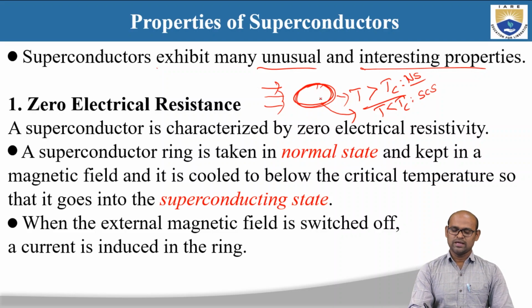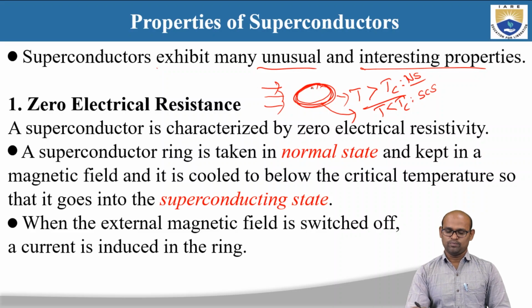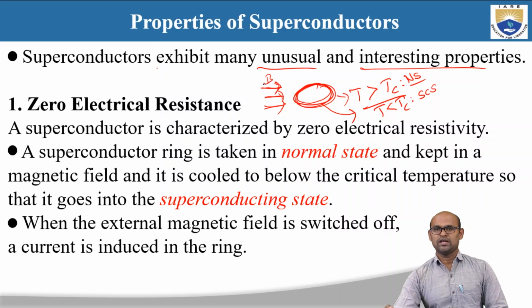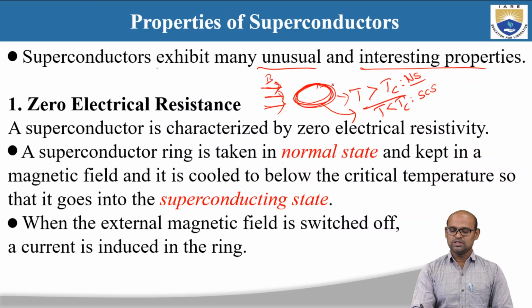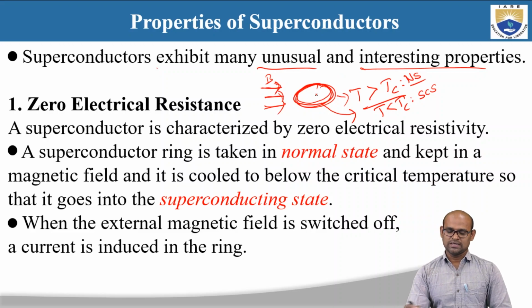Then we have placed this ring in the presence of a magnetic field. This ring is a closed ring, right? It's a closed loop. So we have placed this closed ring in the presence of a magnetic field, and then we have cooled this material so that it goes to T less than Tc. When we cool this material, it will go from the normal state to the superconducting state. Once the material goes into the superconducting state, we switch off the magnetic field.